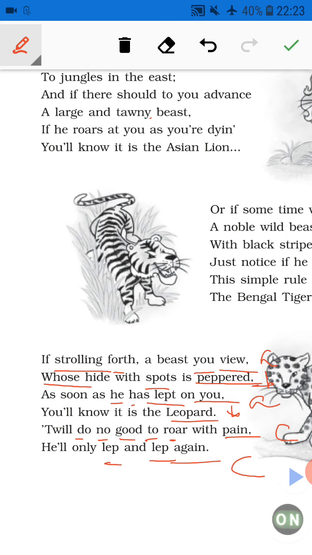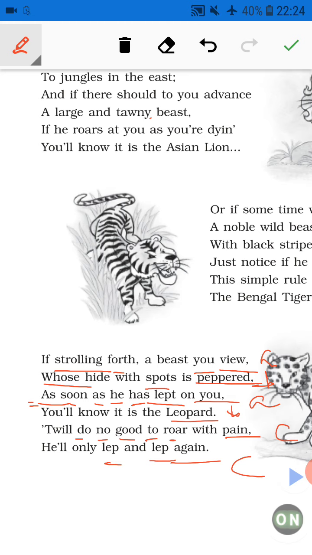The next poetic device used in this stanza is consonance. What is consonance? The repetition of consonant sound. This can be at the start of a word, in the middle of the word, and also at the end. So in line 6 and line 3. Firstly we see line 3. You can see "as soon as he has", the S sound is most prominent.